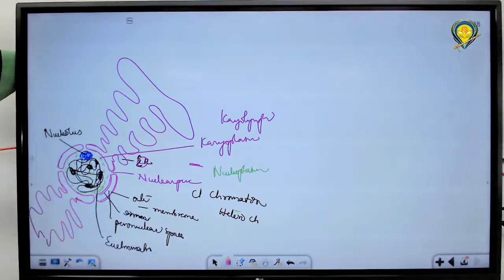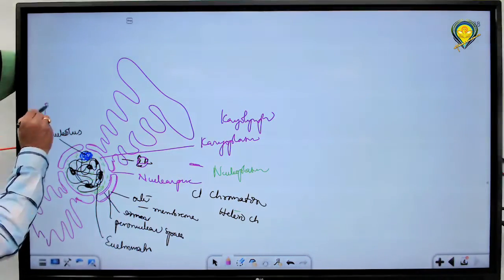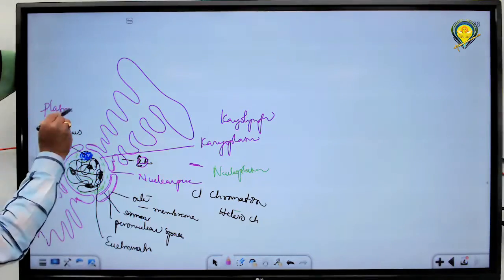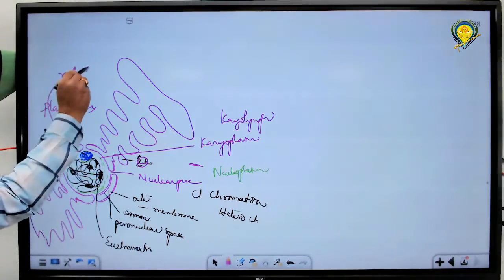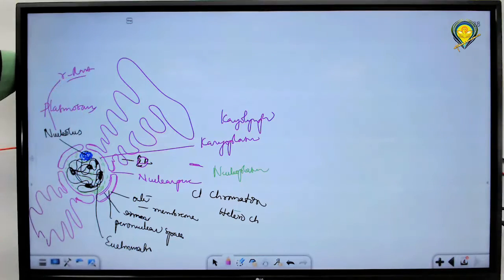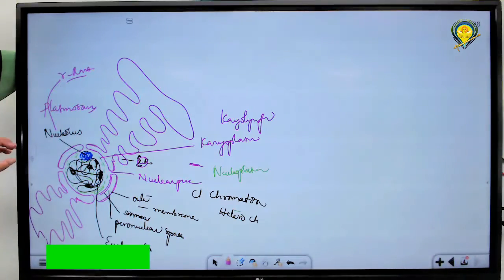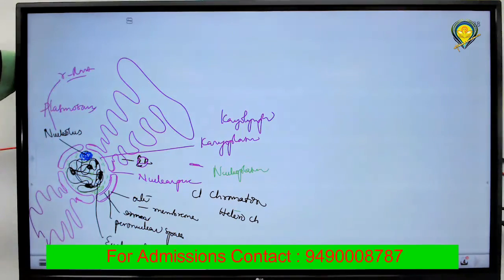What is the other name of the nucleolus? Plasmosome. This is the center for rRNA synthesis mainly, and ribosomes are also synthesized in the nucleolus in eukaryotic cells. The nucleolus is observed only in eukaryotes, not in prokaryotes.